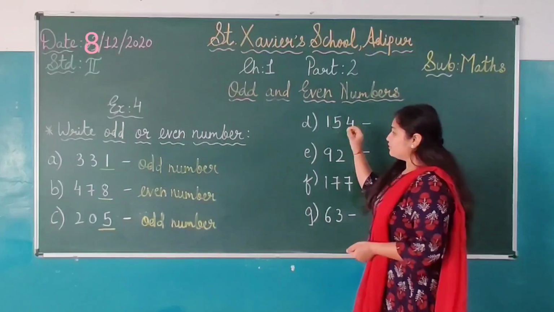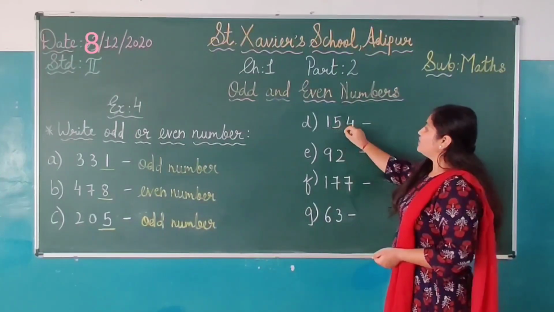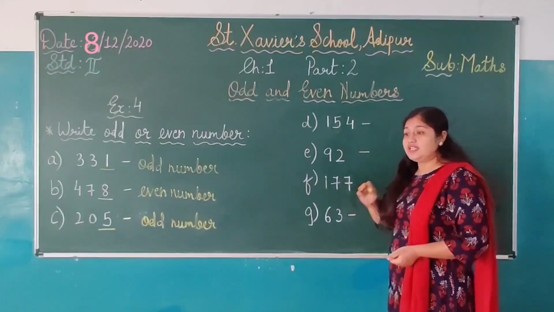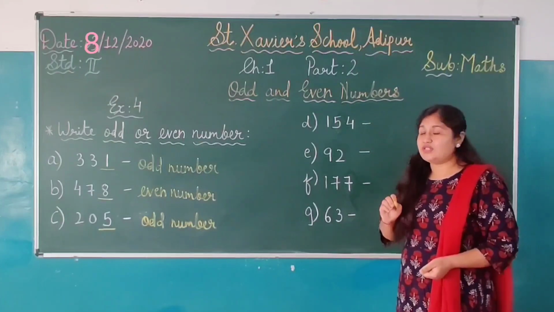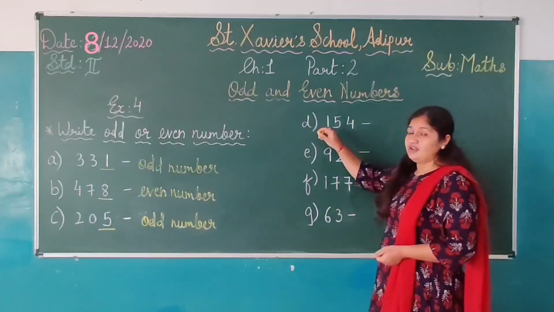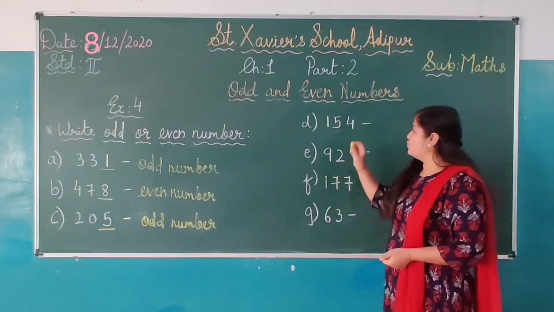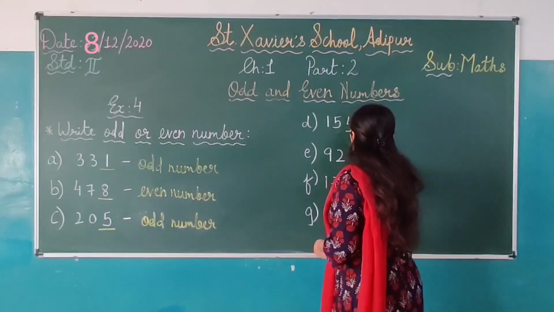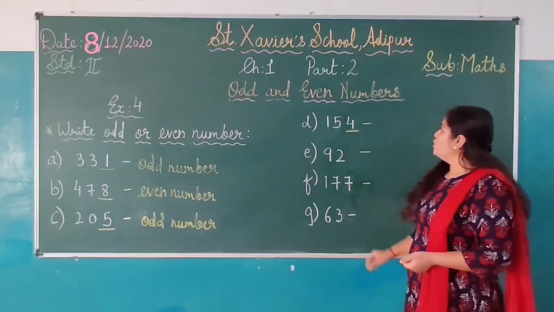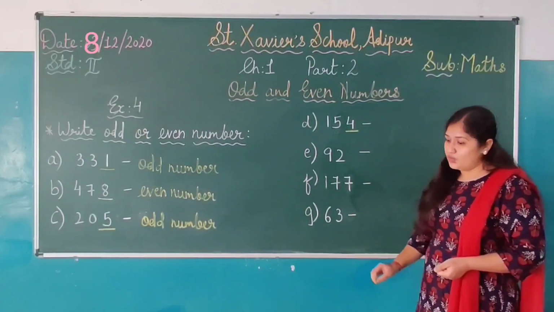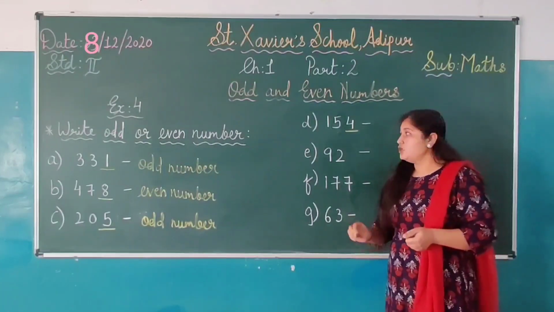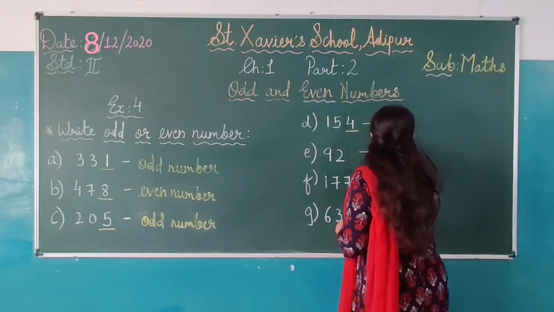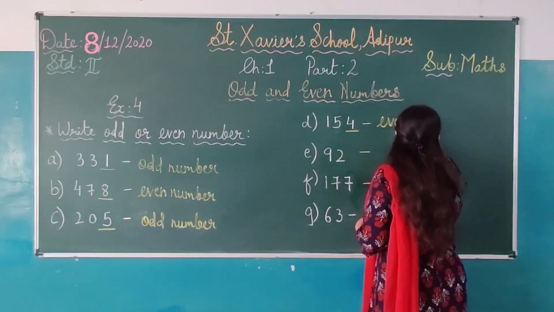Now D. Right? D is 154. Right? The number is 154. Now students here think which number is on the ones place. सोचो ones place पे कौन सा नंबर है? 1 है? No. 5 है? No. So here 4 is on the ones place. कौन सा नंबर है यहाँ पे? 4. Right? 4 is on the ones place. So 4 is odd number? No. 4 is an even number. So the whole number, that is 154, will be the even number here, right? क्या हो जाएगा यहाँ पे? Even number. Okay.